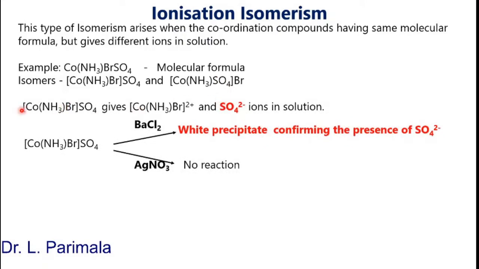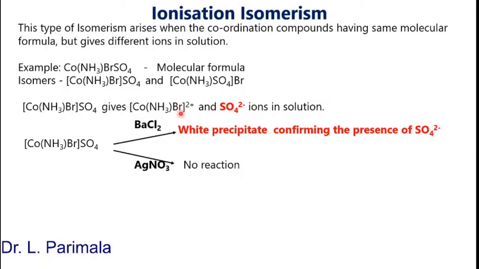When you dissolve the first isomer in water, what happens? It gives rise to two ions, one complex ion and one simple ion. The simple ion will be the sulfate ion. Since it is outside the coordination sphere, it dissociates into a simple ion when you dissolve it in water. Sulfate ions will come out and you will get one more ion, that is the complex ion. Since bromine is inside the coordination sphere, it cannot come out. So we get one complex ion and one simple ion.